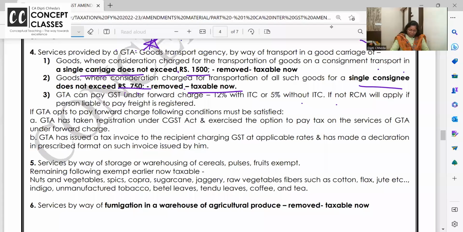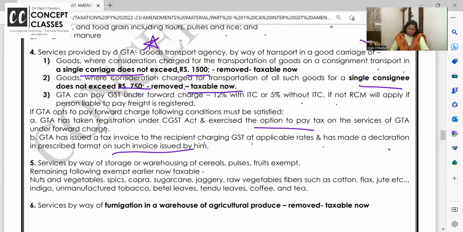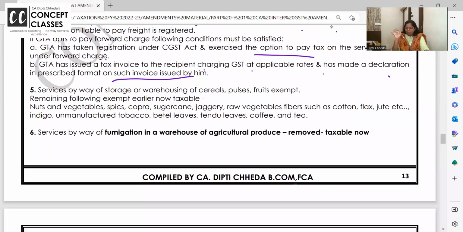If GTA opts to pay forward charge, following conditions: GTA has taken registration under CGST Act and exercised the option to pay tax on service of GTA under forward charge. GTA has issued a tax invoice to the recipient charging GST at applicable rate, and has made a declaration in the prescribed manner. So, they are giving all the options and invoice and forward charge. All documentation should be proper.